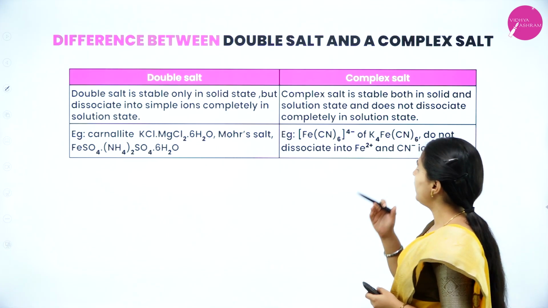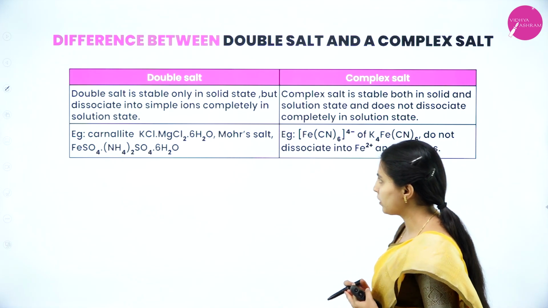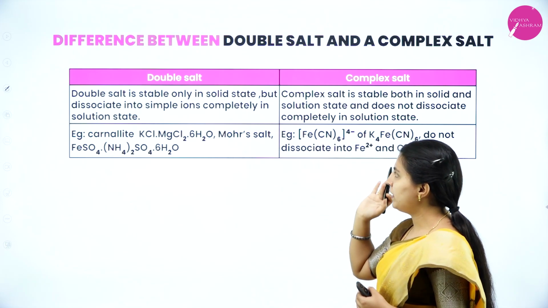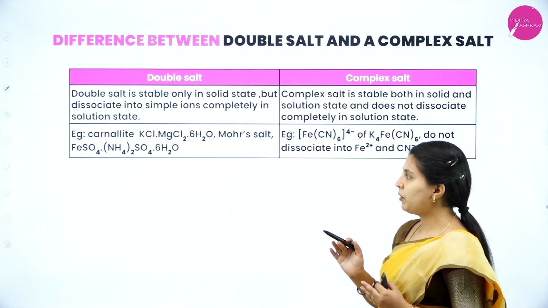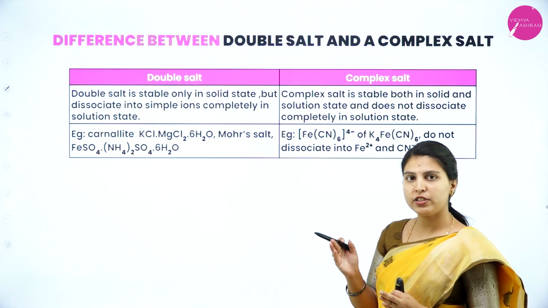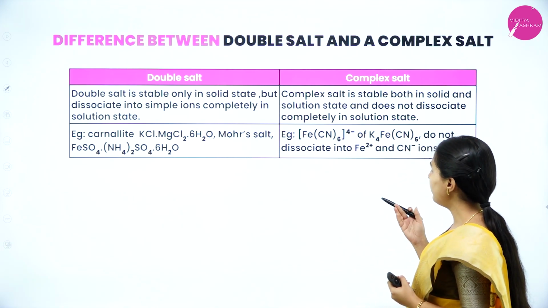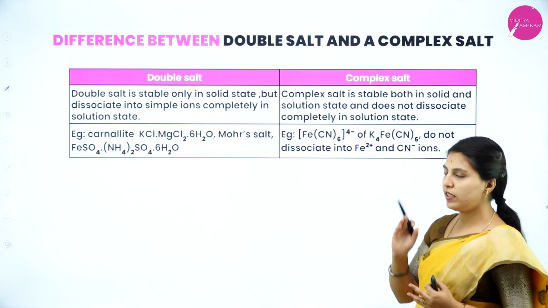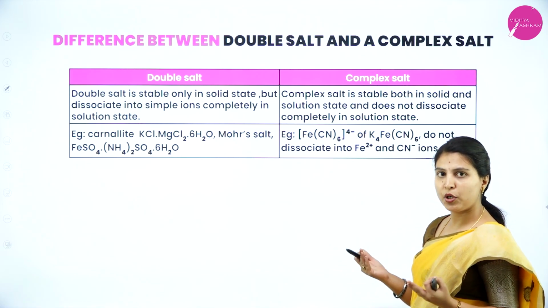Next, the difference between double salt and complex salt. What are the differences between double salt and complex salt? Double salt is stable only in the solid state but dissociates into simple ions completely in solution. In the solid state it will be stable, but in solution it will get separated into different salts. But complex salt is very stable both in the solid as well as in solution state. It will not dissociate into a number of salts.